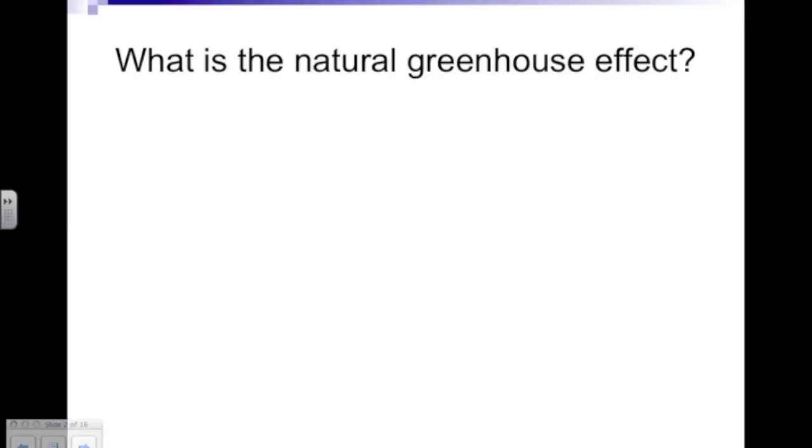The natural greenhouse effect is a process that happens all over the world. It is extremely important for life and survival, and for humans themselves. It is important for everything on Earth as we know it today. Without the natural greenhouse effect, everything would freeze.